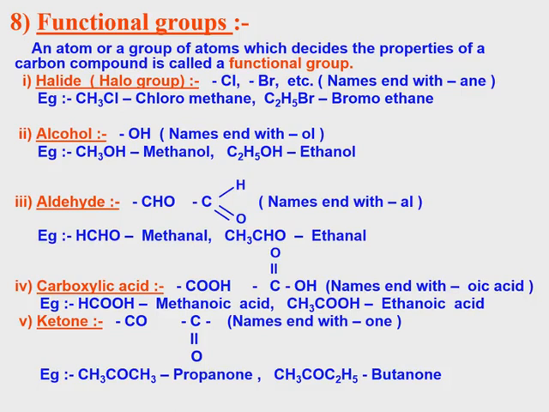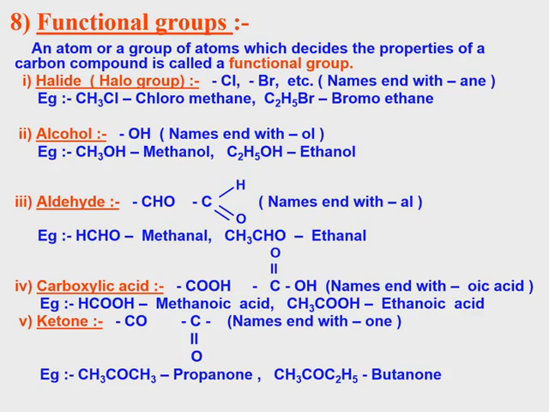Carboxylic acid, COOH. Organic compound names end with oic acid. For example, HCOOH. How many carbons? 1 carbon. So methanoic acid, ethanoic acid, propanoic acid, butanoic acid, pentanoic acid. Ending with oic acid, starting the same as before. Meth 1 carbon, eth 2 carbon, prop 3 carbon, but 4 carbon, pent 5 carbon, hex 6 carbon.